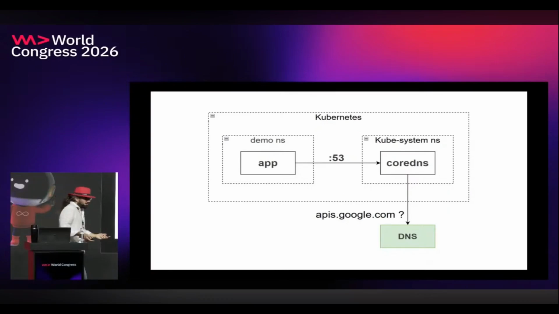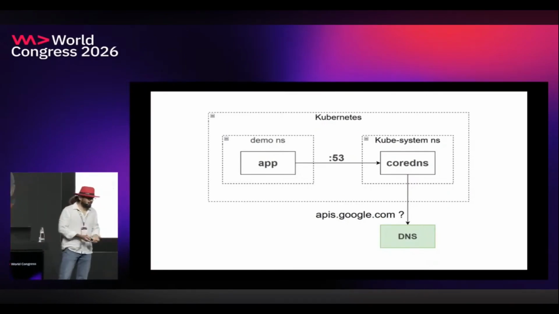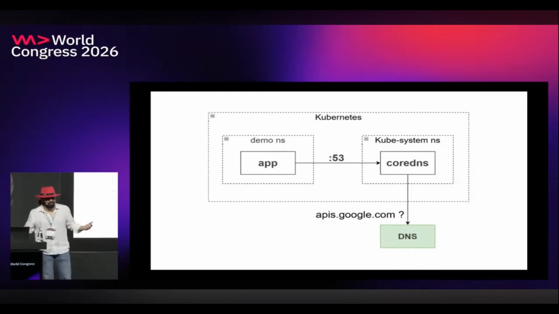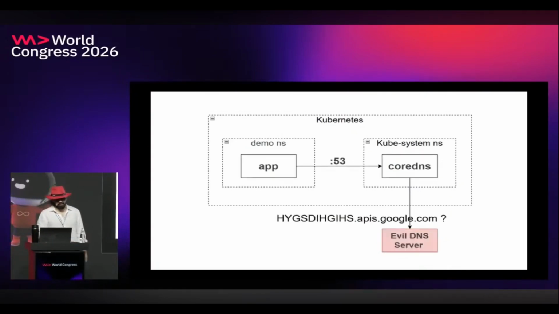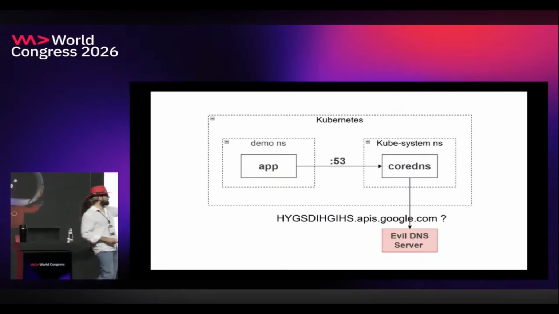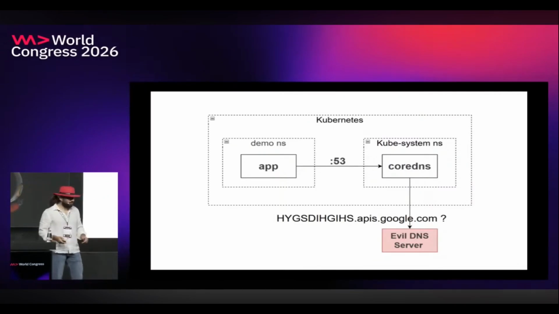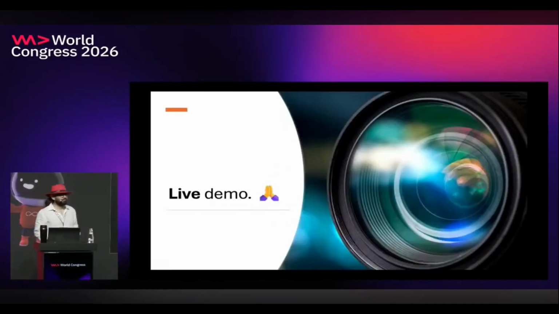And normally, when you ask the DNS server what is apis.google.com, if it doesn't know, it asks upper. If that guy doesn't know, it goes upper, and it's the most fascinating distributed system, DNS, and most useful when it comes to hacking. What is happening is that if you ask for apis.google.com, you go to a normal DNS. But if you ask for a subdomain of it, it goes to my evil DNS server. With that in mind, let's get to the demo.